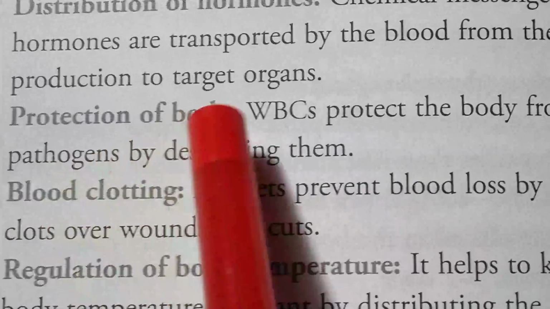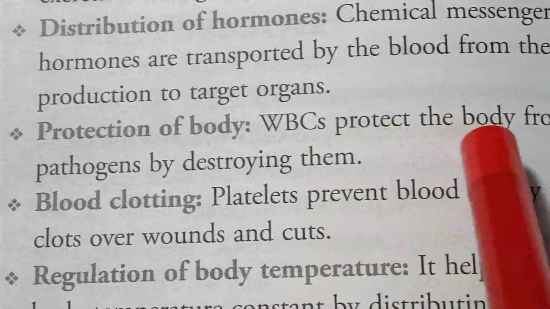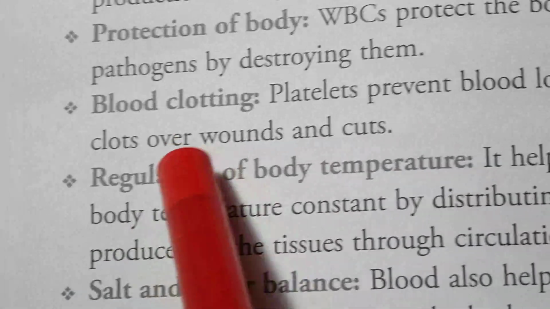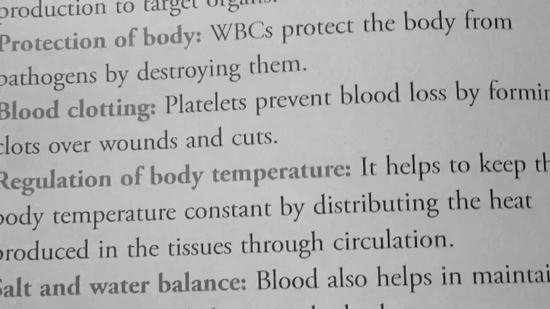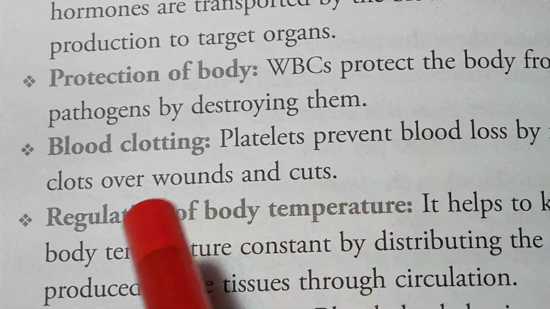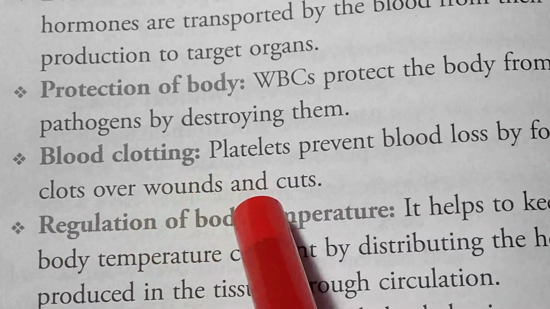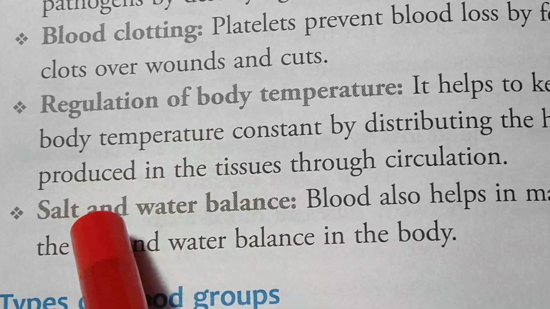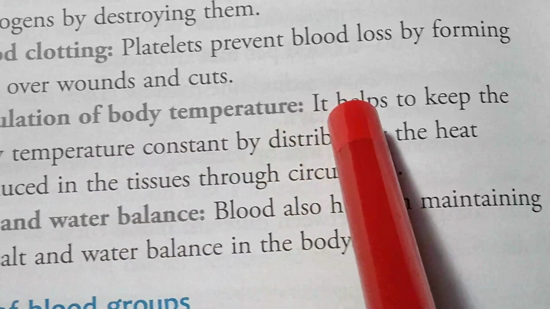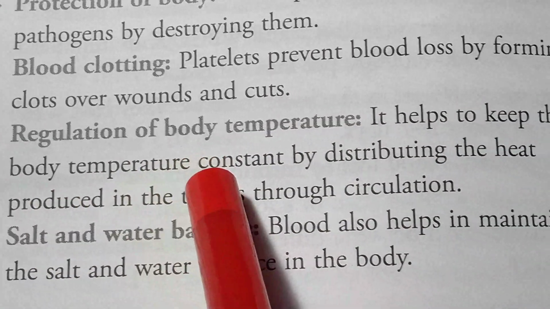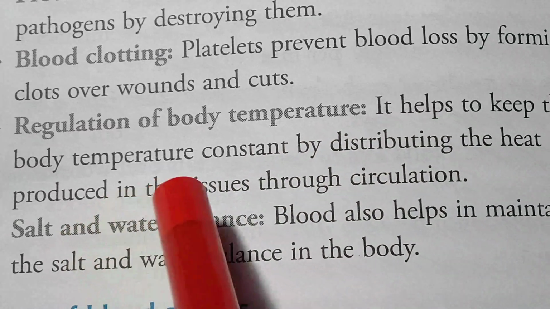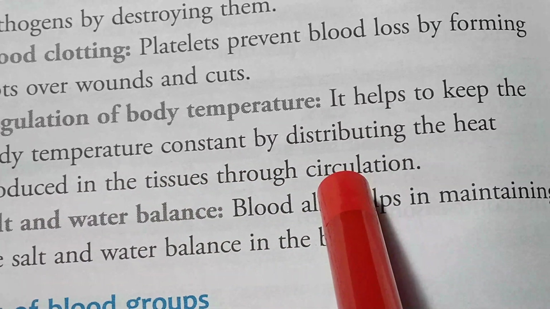Next, protection of the body. WBCs protect the body from pathogens by destroying them. Next, blood clotting. Platelets prevent blood loss by forming clots over wounds and cuts and also repair the damage. Next, regulation of body temperature. It helps to keep body temperature constant by distributing the heat produced in the tissues through circulation.